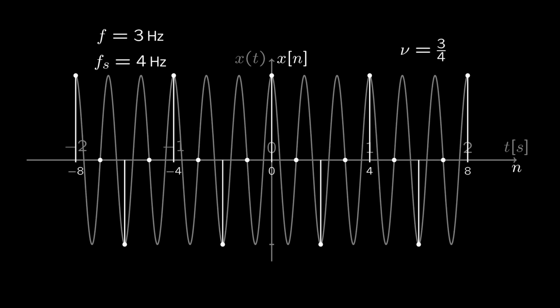We can extend the example by also considering a signal of 3 Hz, sampled again at 4 Hz. We still get the same samples, but in this case, our normalized frequency is 3/4, and by the previous logic, this should be equal to 3/4 minus 1, or minus 1/4. But this forces us to tackle what we should mean by a negative frequency. Unfortunately, it isn't easy to illustrate the concept of negative frequencies using graphs of real-valued signals plotted against time or sample index. But luckily, it can be illustrated using the spinning wheel analogy.